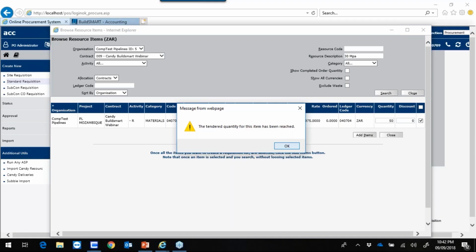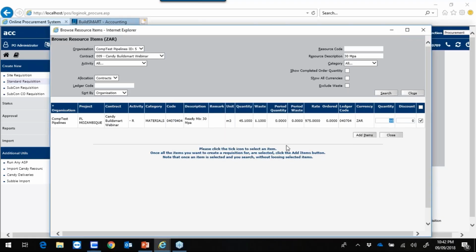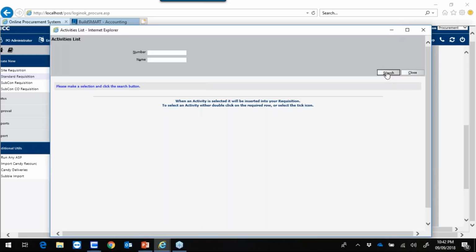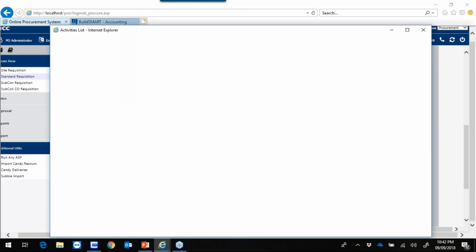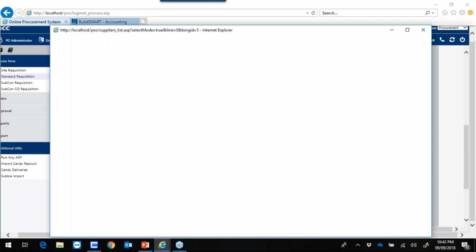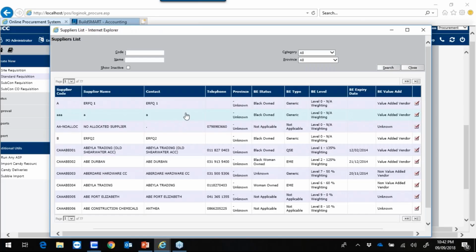I can therefore not exceed the quantity. Only once a quantity is less than the allowable will the requisition line be created. So if I type in 20 cubes, for example, click on add, click on OK, my requisition item will be created. I will now allocate an activity code to this item. I just load all my activities, go to concrete. You'll see the cost code is already populated.